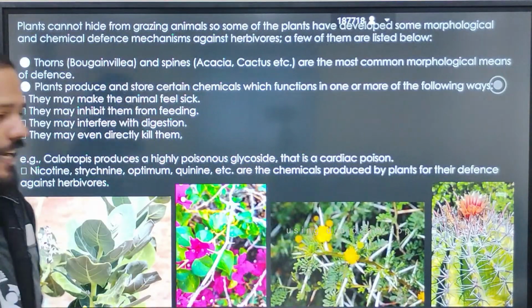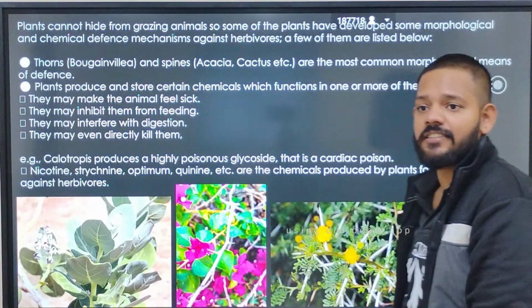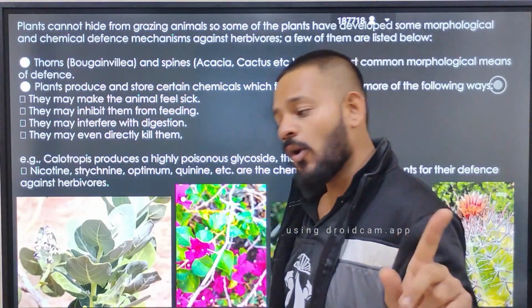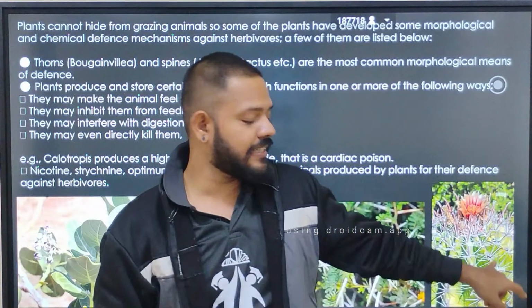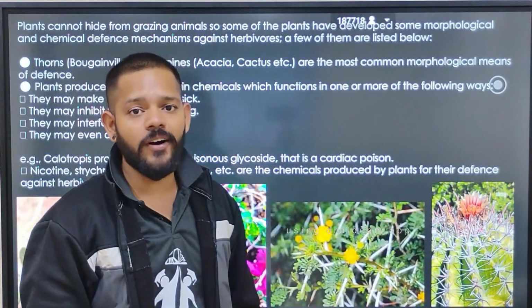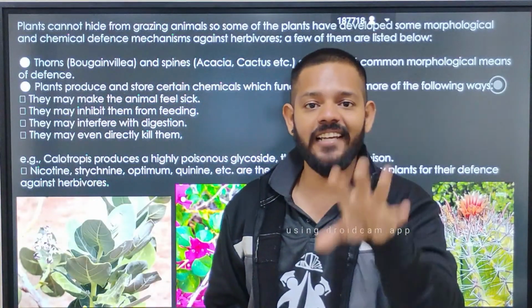This is bougainvillea, this is acacia, this is cactus. All these plants develop thorns in their stems. No herbivore comes and eats them because they have thorns, spines on their body. If they eat that, their tongue becomes like a sieve.